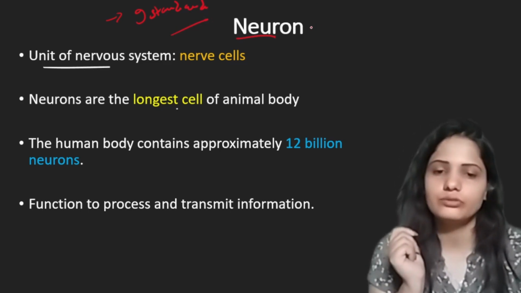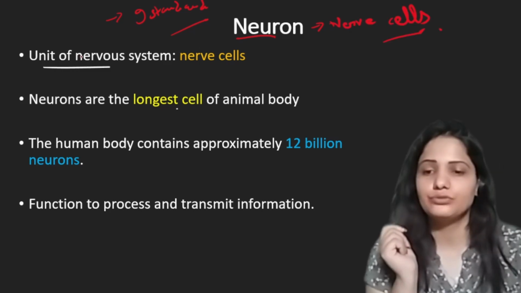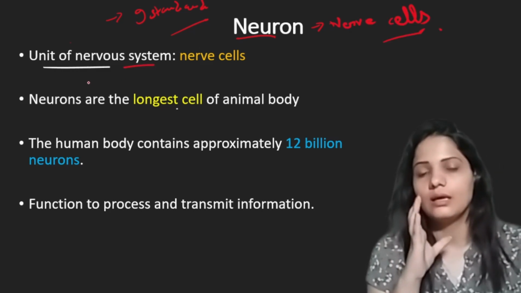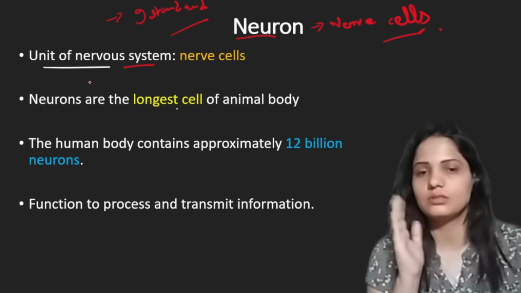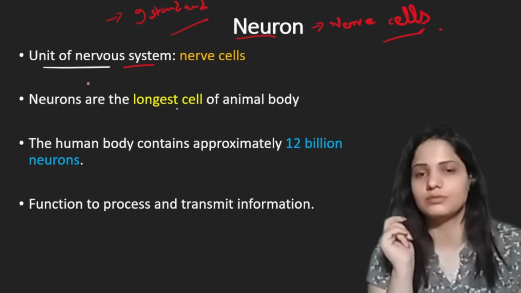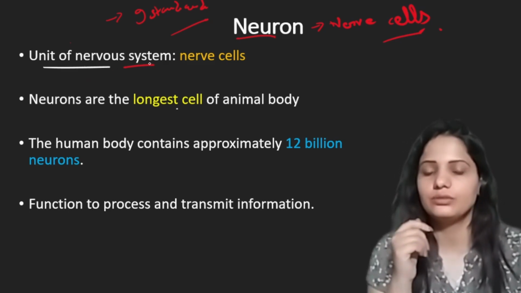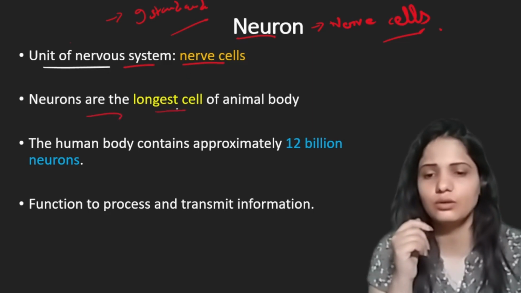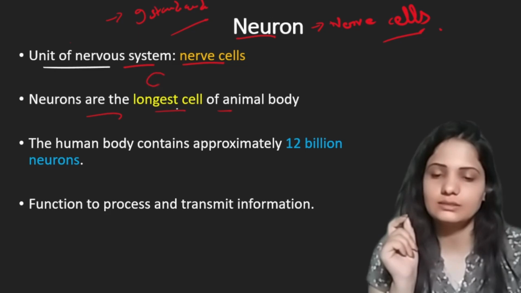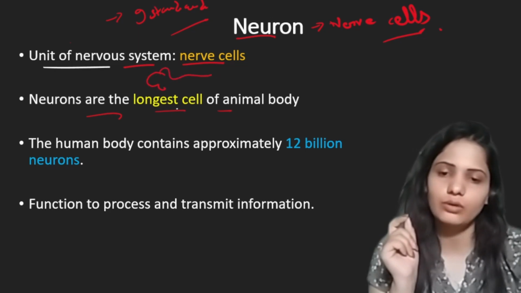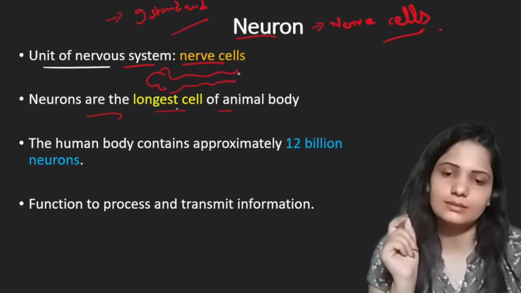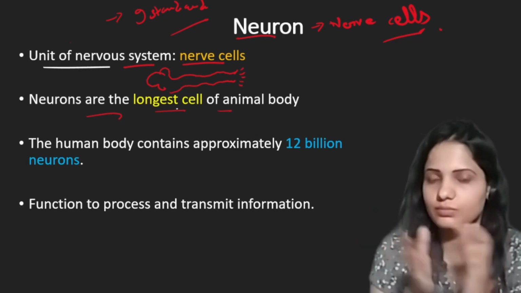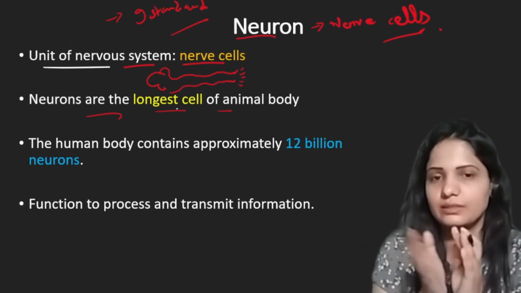Neurons are also known as nerve cells. Neurons are the unit of the nervous system, meaning they are the main unit of the nervous system. The nervous system consists of these types of cells, nerve cells. They perform the function. Neurons are the longest cell of the animal body. Their shape is also elongated. This is the shape of a neuron. They are elongated cells. They are the longest cell of the body. Their shape is different from the rest of the cells.